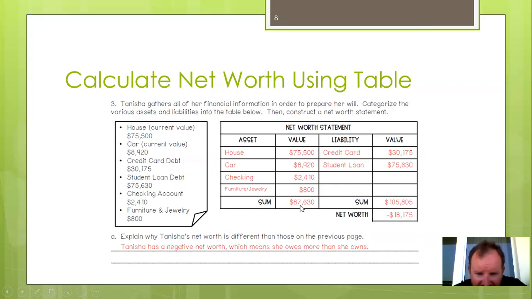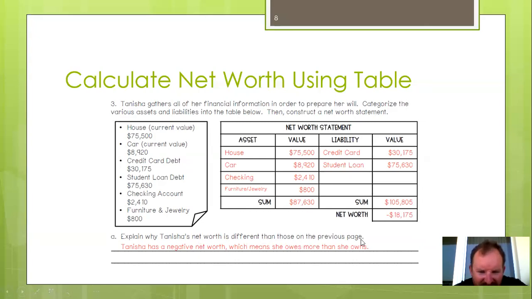So when I subtract these, I'm going to get a negative number. So that means that Tanisha is worth less than nothing. She owes money. She does not have any net worth at all. So basically what will happen is she writes her will and tries to give things away. She doesn't have anything to give away. She can't give away any of her stuff because she doesn't have any net worth. Nothing she has is technically hers. It's owned by the credit card and student loan companies.